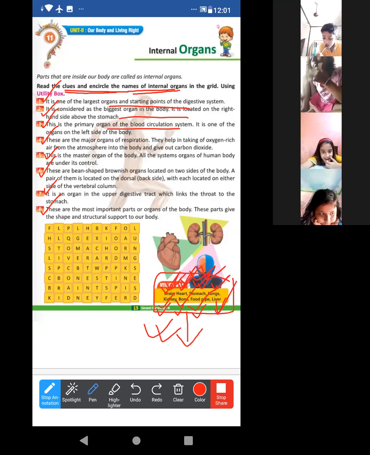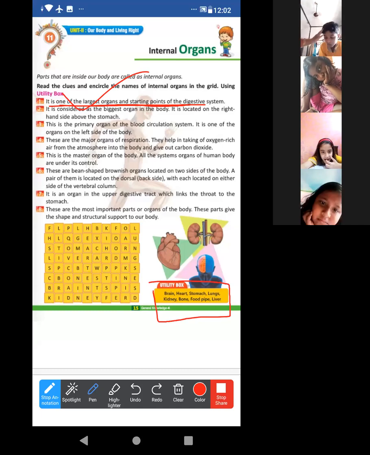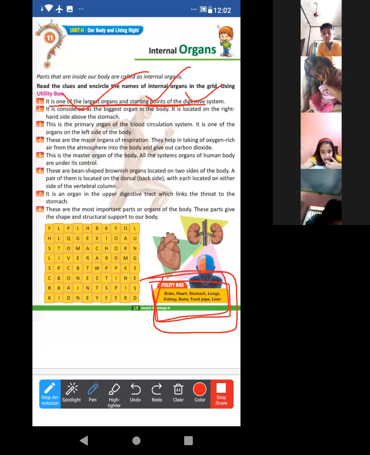We have to read the first clue. Listen to me very carefully. We have to read the first clue at first. After that, we have to understand the meaning of this first statement. Then we have to look at this utility box and see what is related to that statement. What will be the answer? The answer is in the utility box. First we will read the statement, and after that, from this utility box, we will find the answer which matches this first statement. And only here the answer is not done.